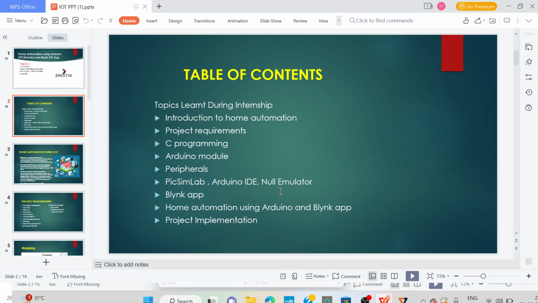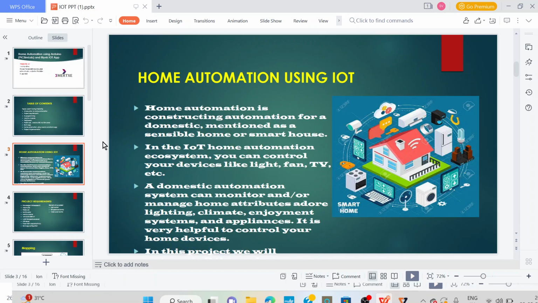These are the topics that I learned during the internship, as well as the topics which I want to discuss in this project. Home automation using IoT. Firstly, about home automation. Home automation is nothing but controlling the devices which we have in our house using our smartphone. That is nothing but home automation.